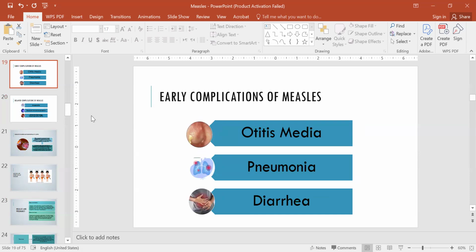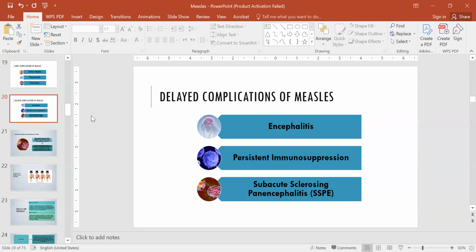Okay. So measles is one of the diseases, as you have mentioned, with delayed or late complications. How much time is required for the delayed complications to appear? For example, I will check subacute sclerosing panencephalitis.